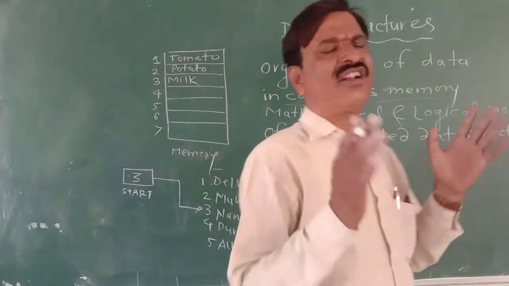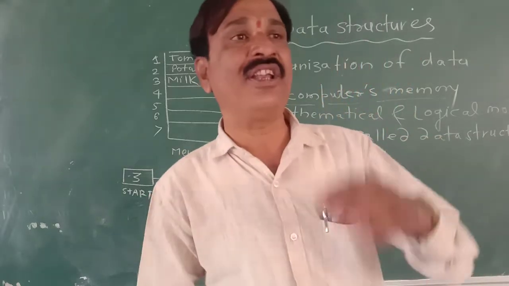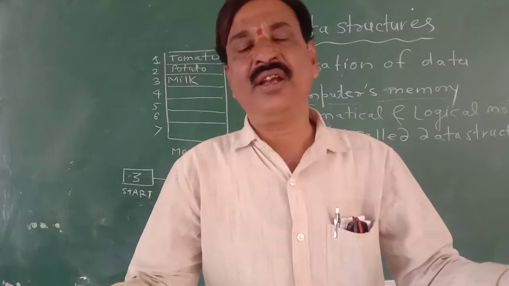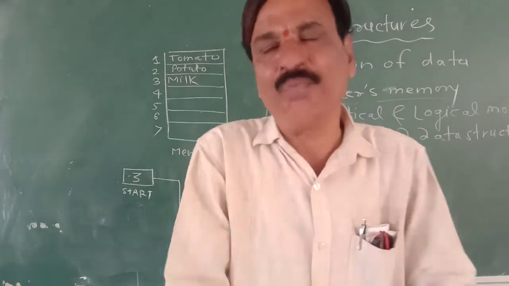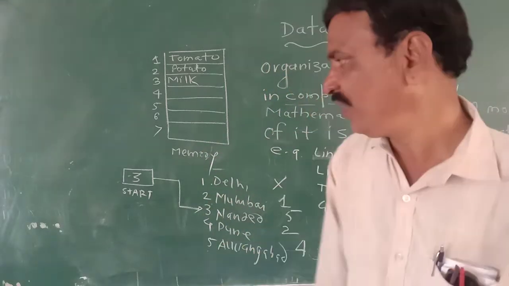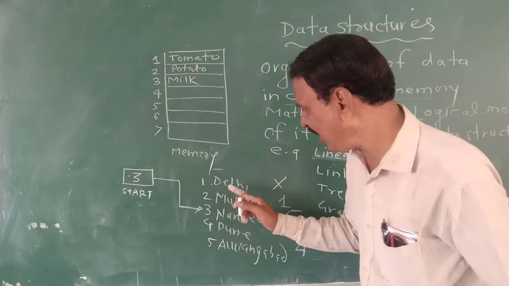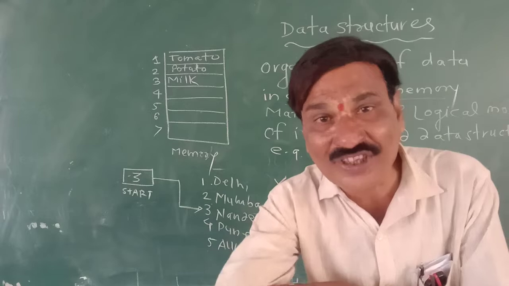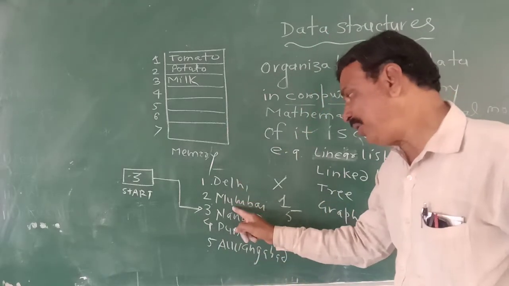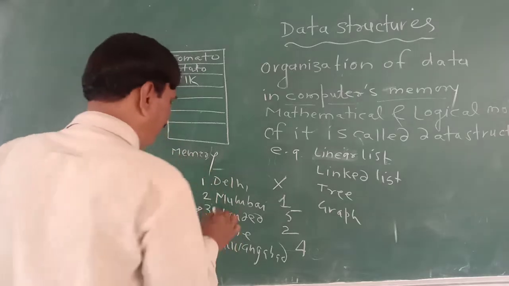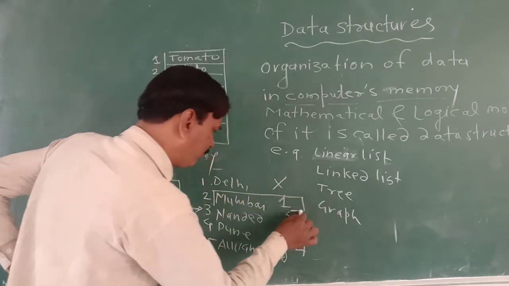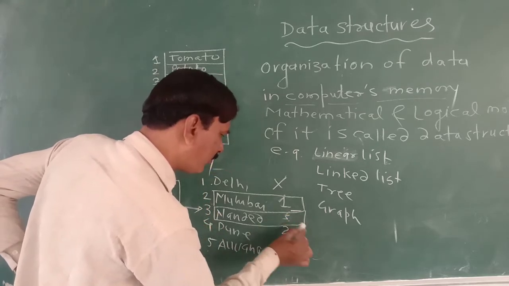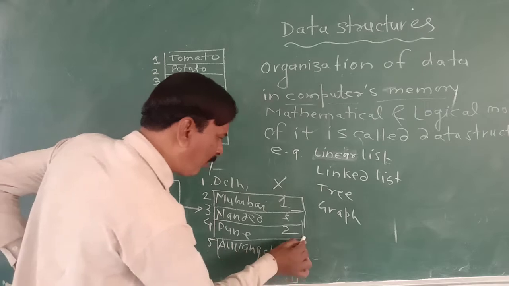A linear list is a linear collection of elements where every element is referenced respectively by an index set. That's why the index set gives linearity, sequence to them. Whereas a linked list is a collection of elements as well as the address of the next element. So element plus address of the next element is called a node. 5 nodes are there.